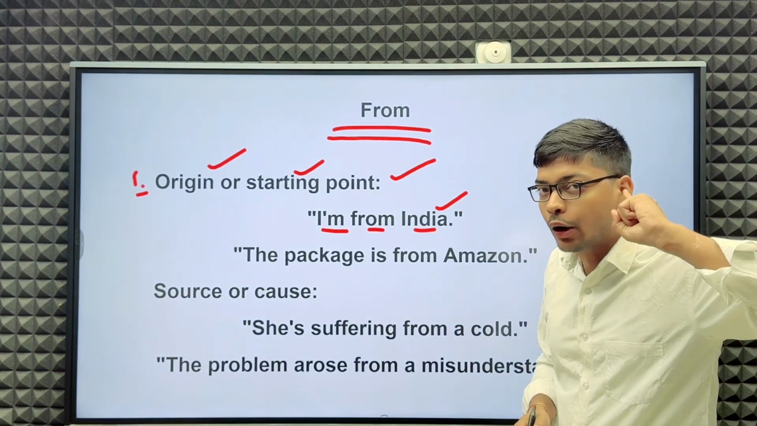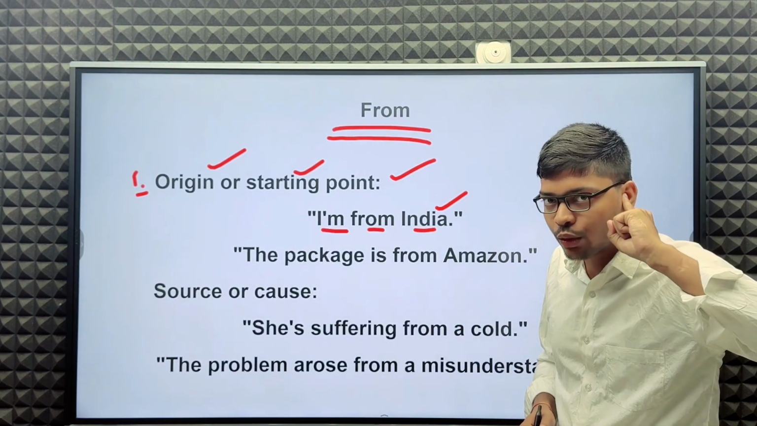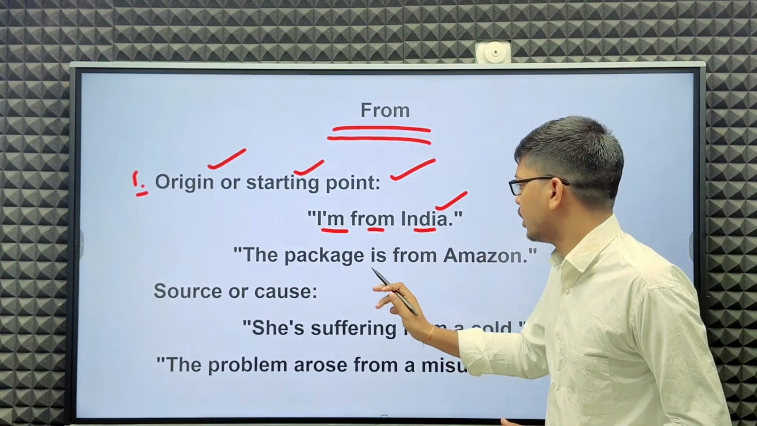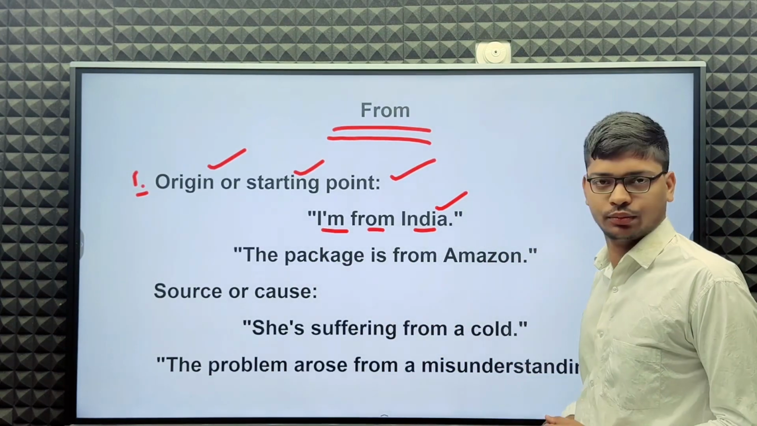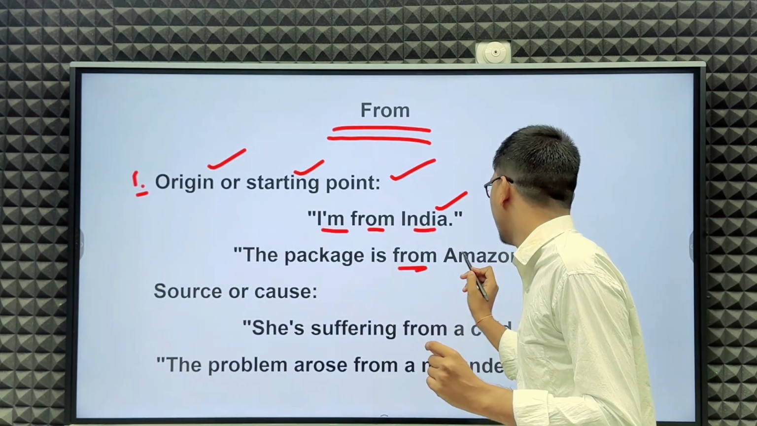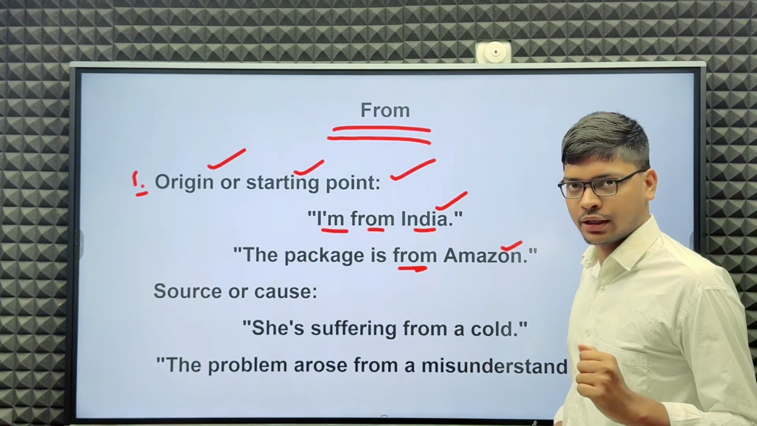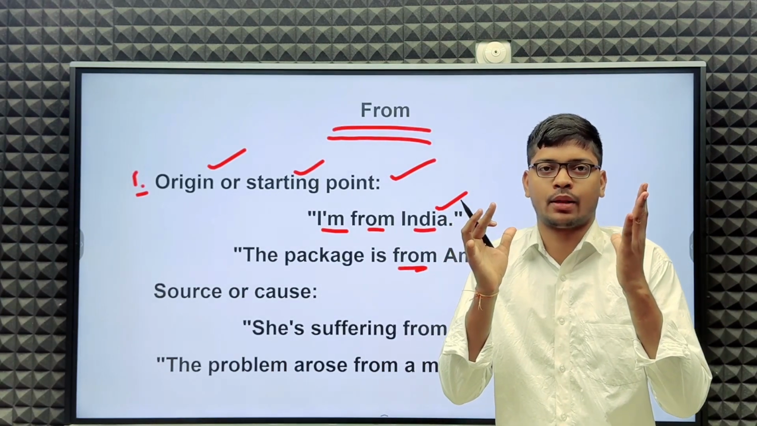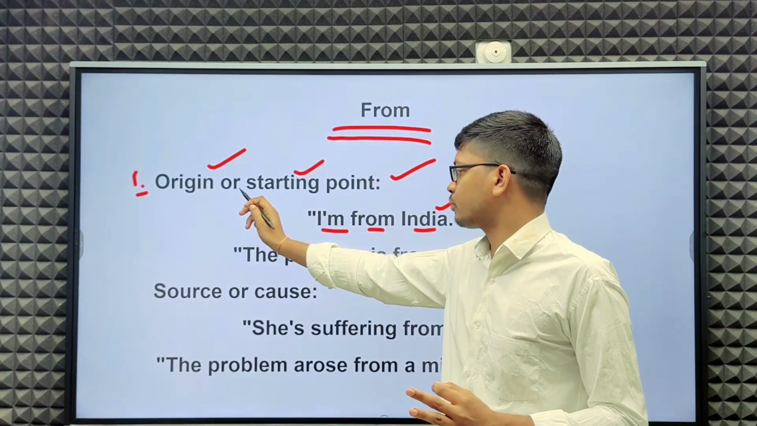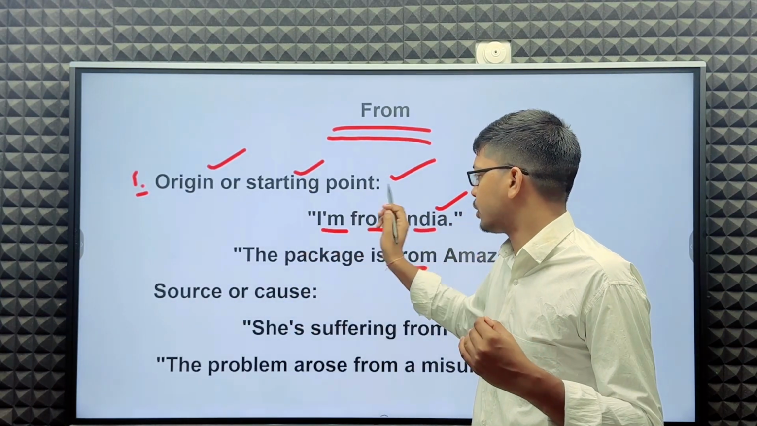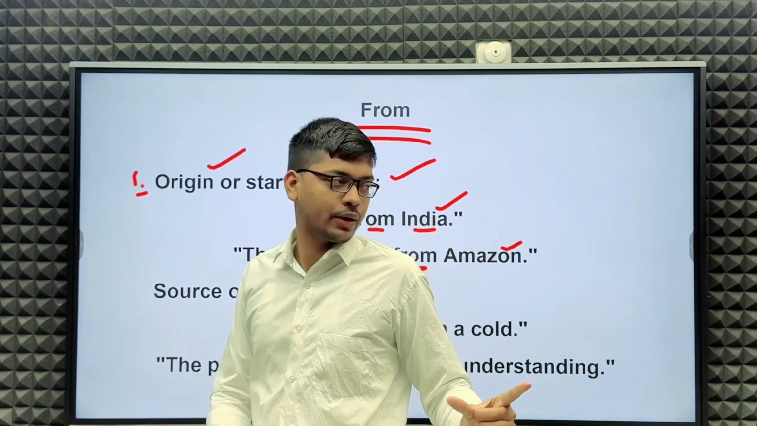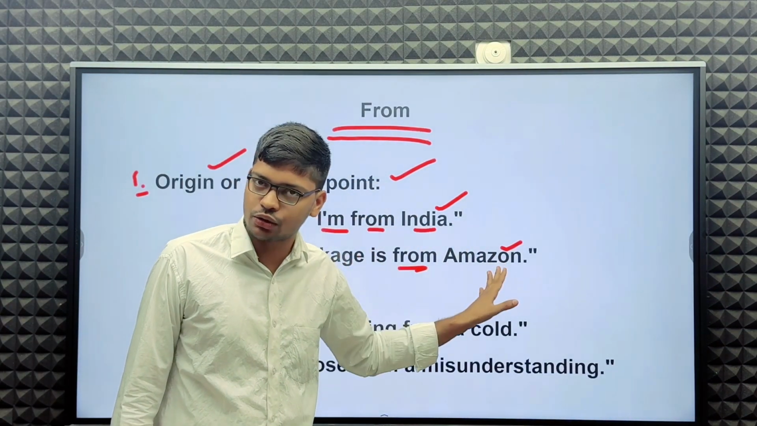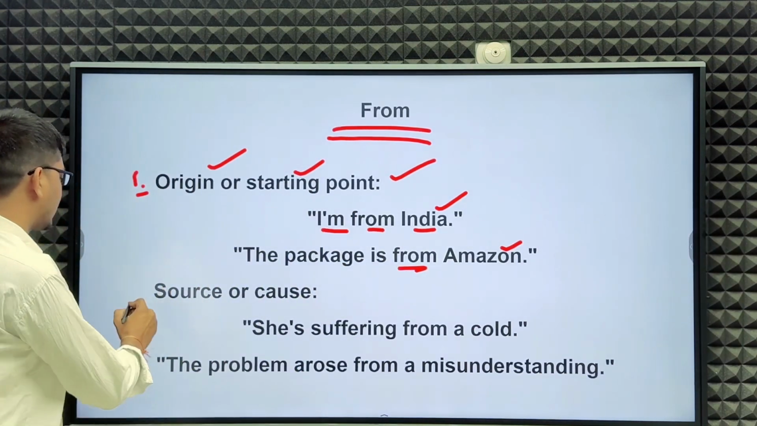So how to use from? We use from for origin or starting point. Next, the package is from Amazon. I hope you guys understand. When we use from, we use it for origin or starting point. For example, I am from India and the package is from Amazon.